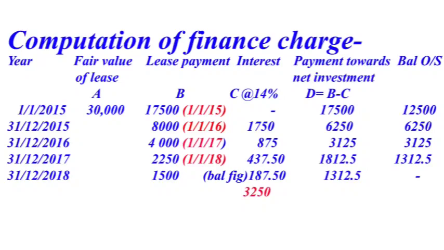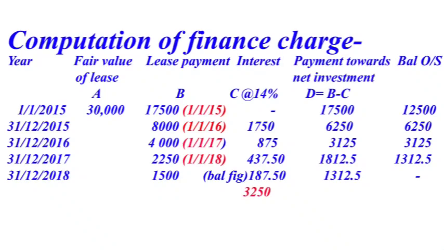Then on 31st December 2015, interest charge payable 1,750, that is 12,500 into 14%, that comes to 1,750. This 1,750 is included in the lease payment 8,000. So payment towards net investment is equal to 8,000 minus 1,750, 6,250. Balance outstanding 6,250.